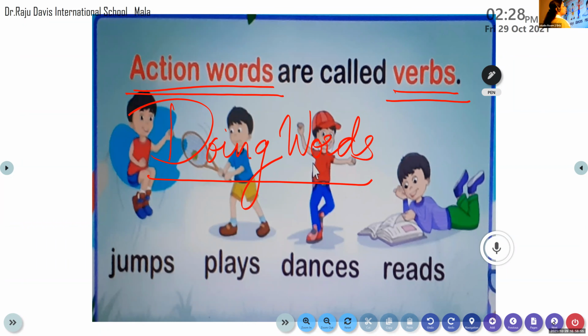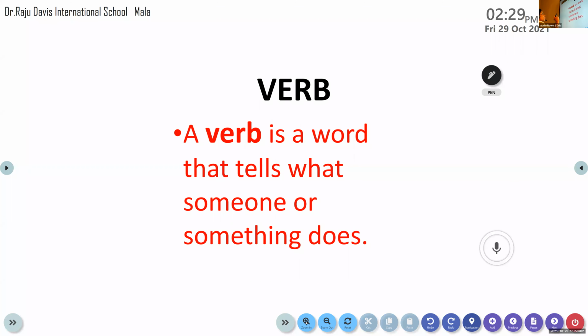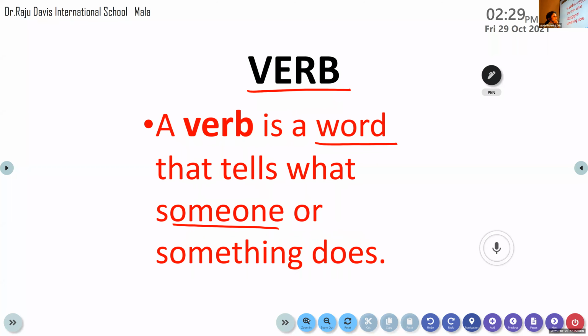Now, let's move on to a few examples. First, let us move on to the definition of it. Let us know what it is. A verb is a word that tells us what someone or something does. So a verb is a word that denotes an action. Verb denotes an action. So action words are called verbs.